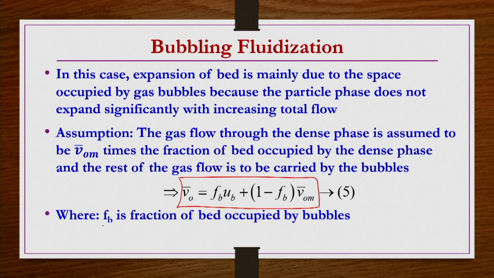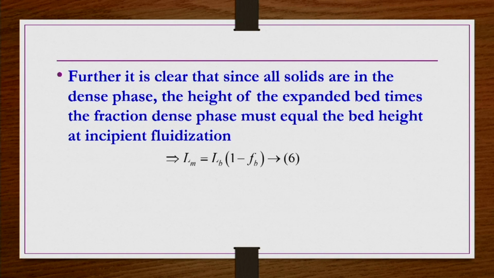Here, as I mentioned, Fb is the fraction of the bed occupied by the bubbles, or bubble volume fraction, and Ub is the average bubble velocity. For this equation you should know Ub, the average bubble velocity. That is very difficult to find experimentally for each and every experiment. A few experimental studies have been done and empirical correlations are available, which we will see. For bed expansion, the height of the expanded bed times the fraction of dense phase must equal the bed height at the incipient fluidization condition, as I explained using the figure just now.